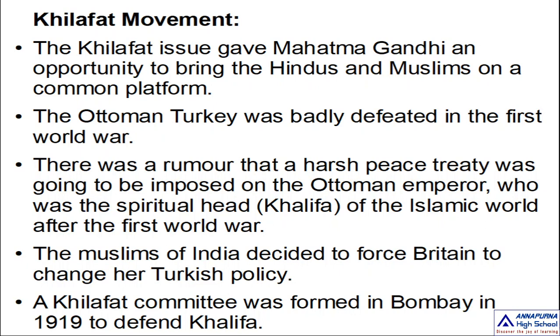They brought pressure on Britain to change her policy towards Turkey. A Khilafat committee was formed in Bombay in the year 1919 to defend the Khalifa, the ruler of Turkey. Since he was the spiritual head, they wanted to protect him.